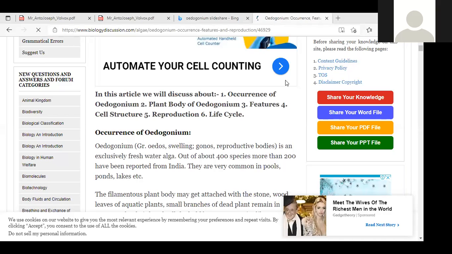Oedogonium is also the same, a Chlorophyceae member. You know Chlorophyceae members are green algae, with pigments chlorophyll a and b. The reserve food material, the same starch, is present. Reproduction is also of 3 types: vegetative, asexual, and sexual reproduction. In Oedogonium, what is the difference between Volvox and Oedogonium? Yes or no, girls? The thallus in Volvox is called a colony or coenobium, but this is fully opposite to the Volvox.